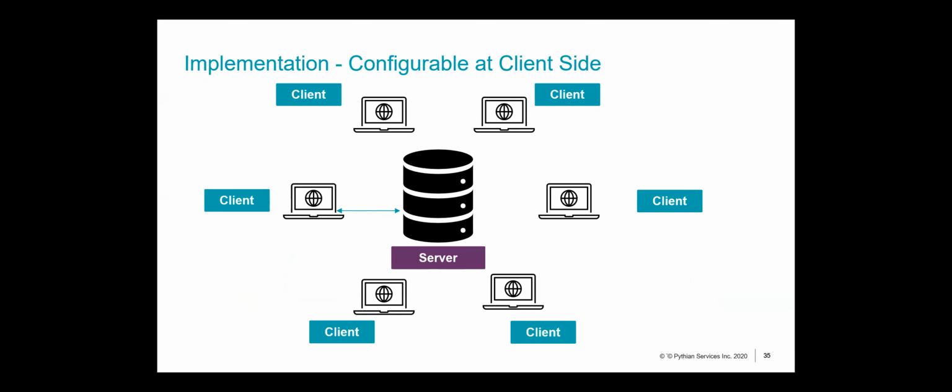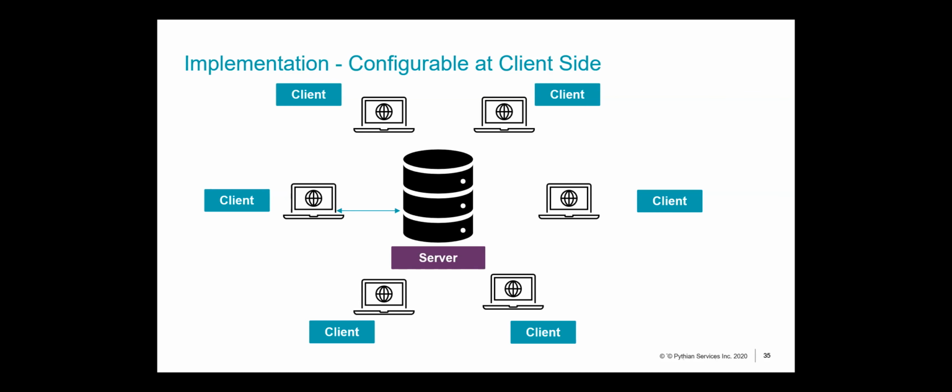A thing that is common across all three options is the way in which they're implemented: they can be implemented either at the client side or the server side. Why would you want it only at the client side? It could be that you have one client across a firewall or exposed to the public, and you want any communication from that client, or set of clients from that domain, to always be encrypted.